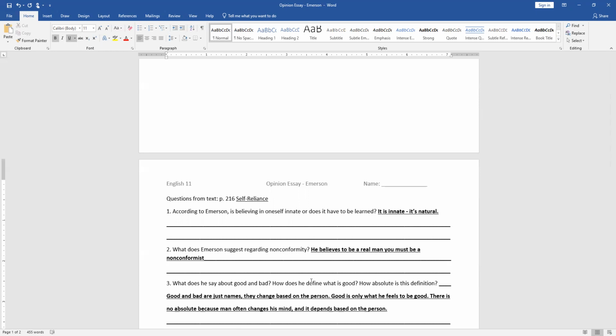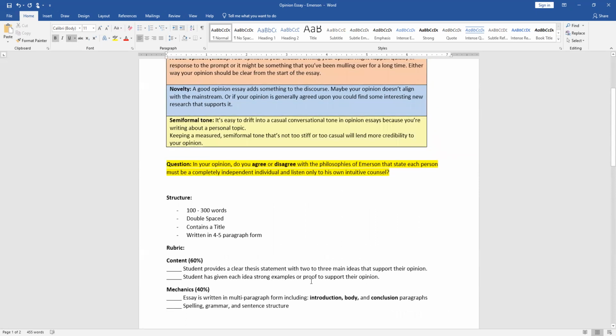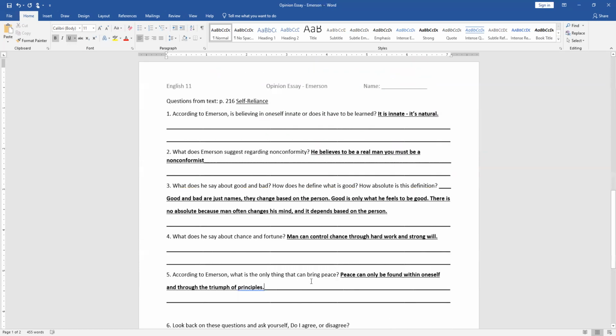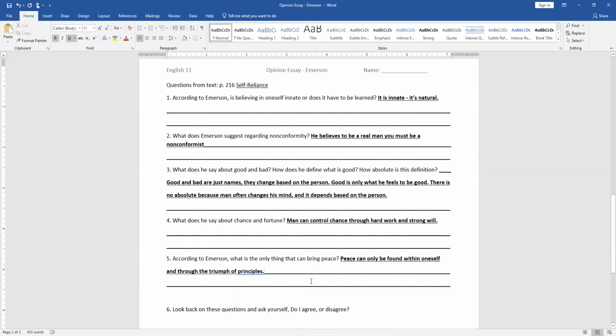And so what the writing assignment is, in your opinion, do you agree or disagree with the philosophies of Emerson that state each person must be a completely independent individual and listen only to his intuitive counsel? Now, going back to these, are there some of these concepts that you don't necessarily disagree with? Because I feel like there are definitely some.